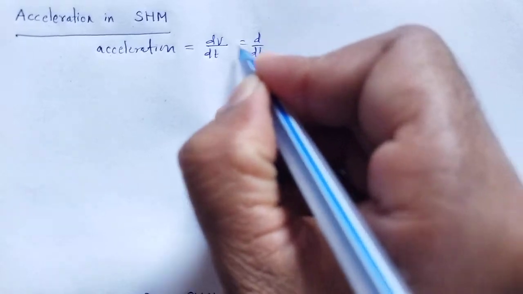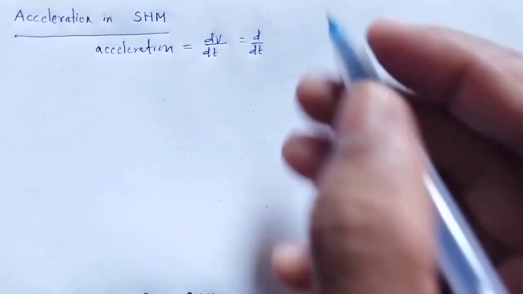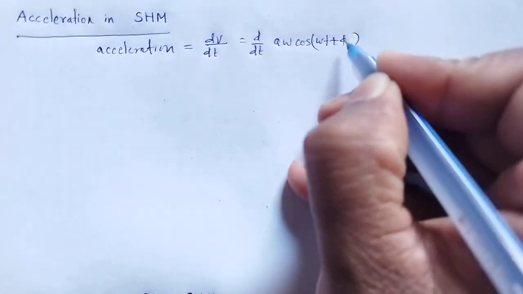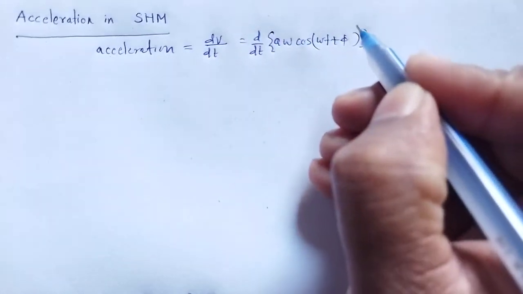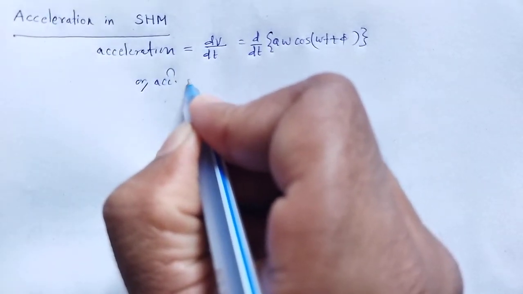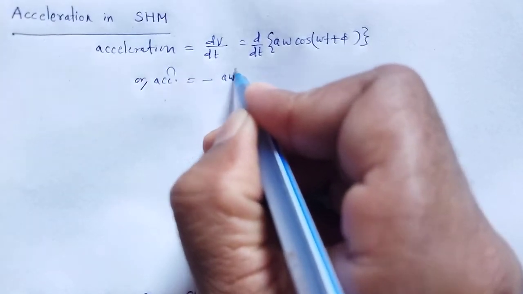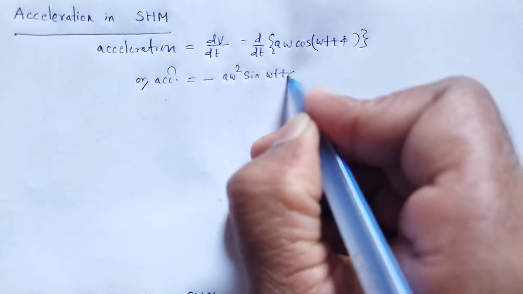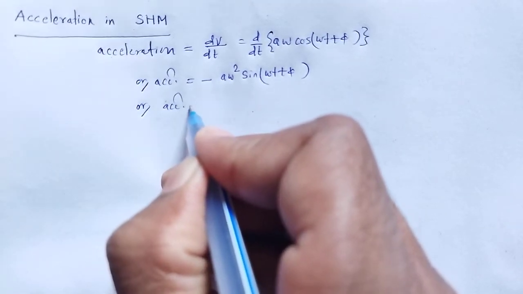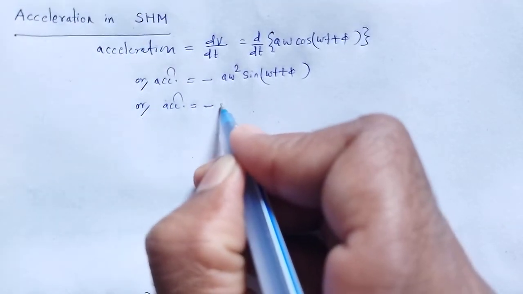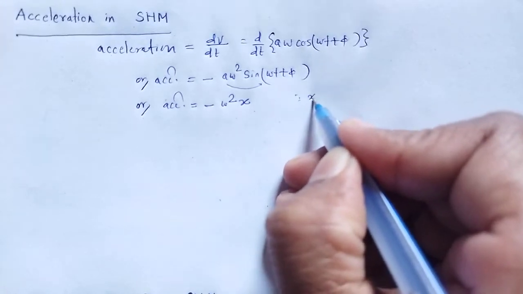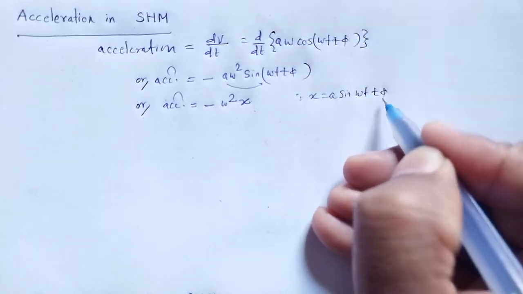Here d by dt of the velocity term we know, a omega cos omega t plus phi, so acceleration is equal to minus a omega square sin omega t plus phi, or acceleration is equal to minus omega square times a sin omega t plus phi, that is x, as x is equal to a sin omega t plus phi.